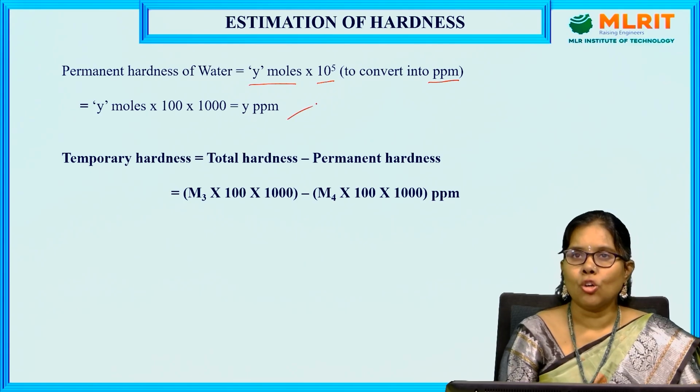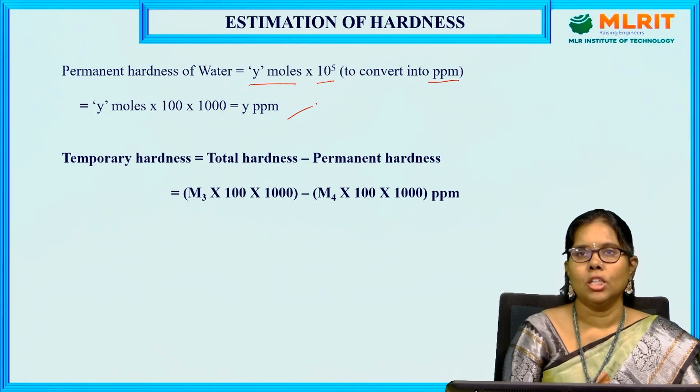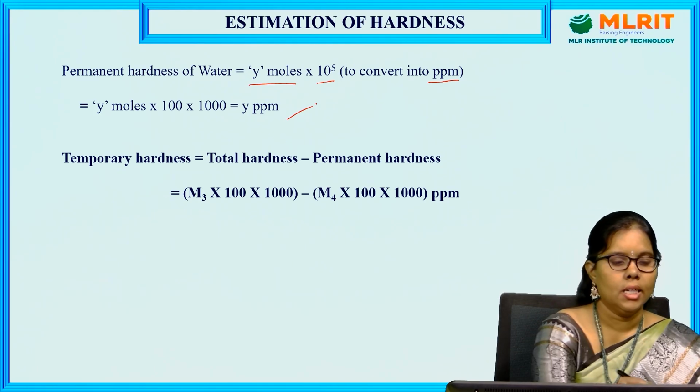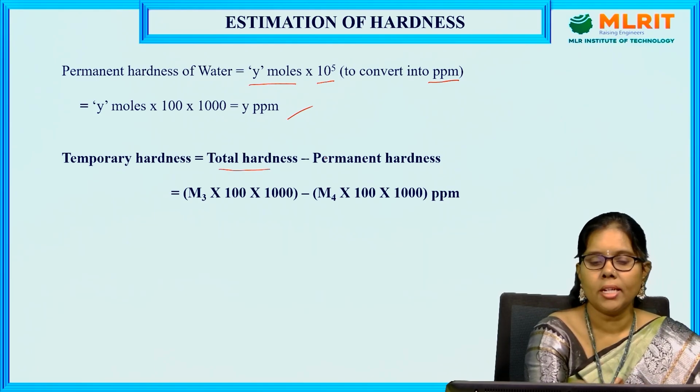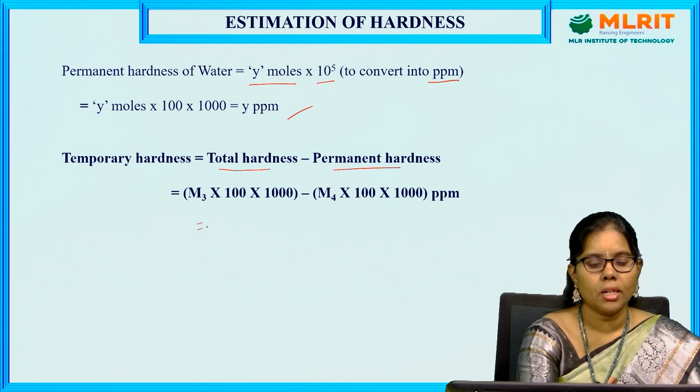So we got permanent hardness and total hardness. In order to determine the temporary hardness, it is total minus permanent. So the total hardness which we got from the second step and the permanent hardness from the third step, you get the temporary hardness in ppm.